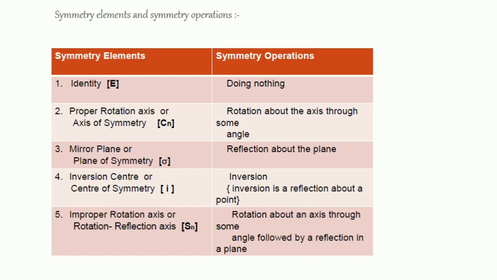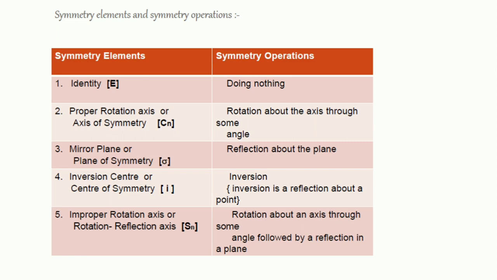So here is the complete set of symmetry elements and symmetry operations. We know that the first was the identity. It means we are doing nothing with any molecule. It is denoted with E. The second was the proper rotation axis or the axis of symmetry, denoted with Cn. Rotation about the axis through some angle. We have learned a lot about the proper axis of rotation, and we know that there is quite a difference between the principal axis of rotation and the simple axis of rotation.